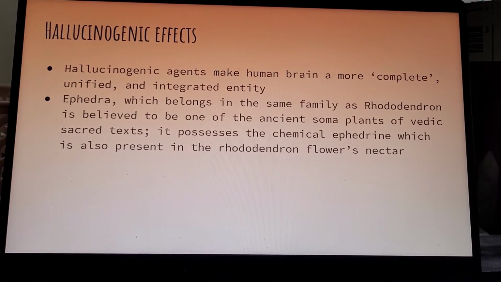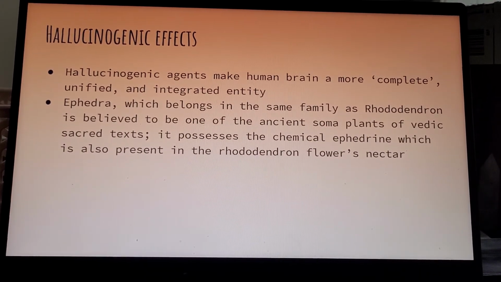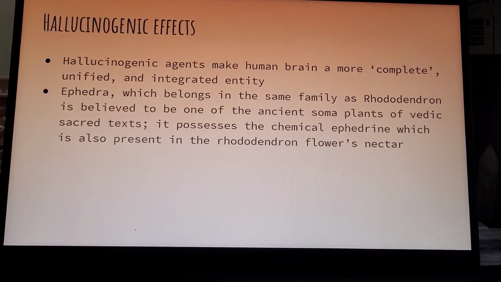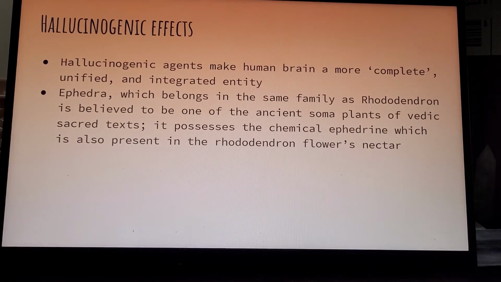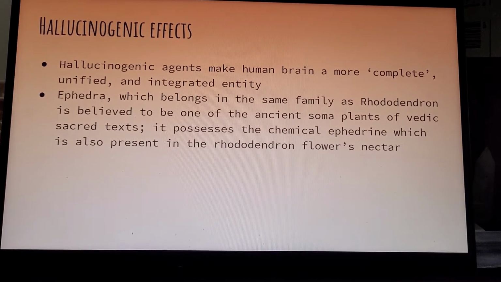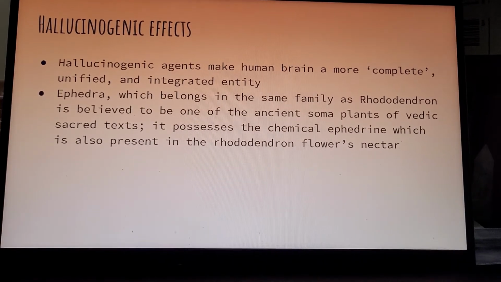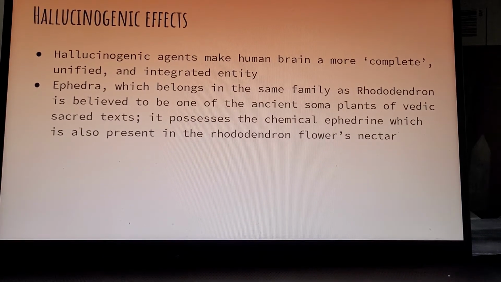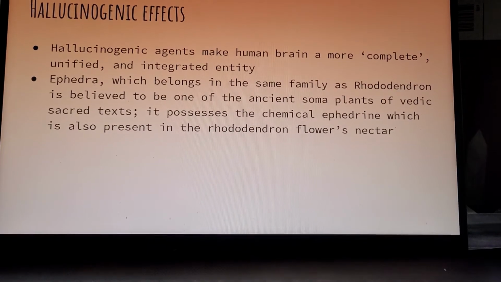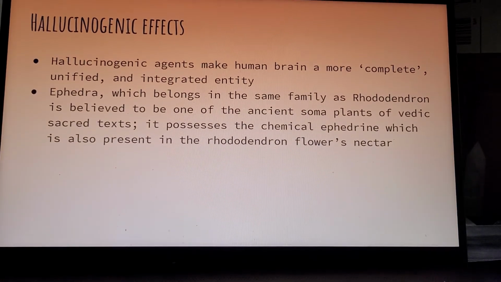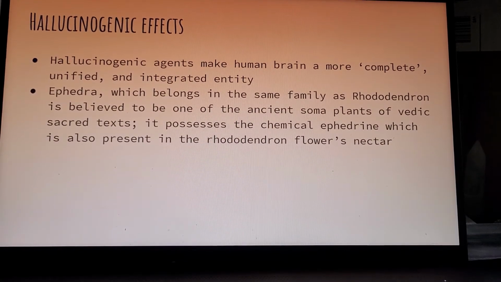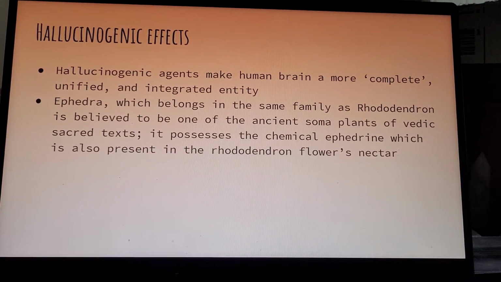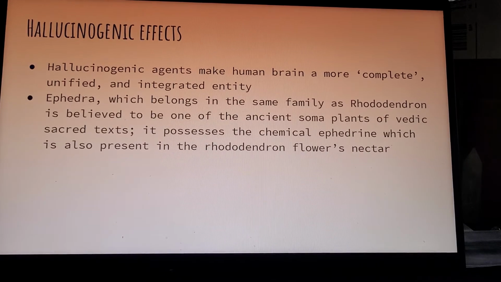These hallucinogenic effects and otherwise agents are stated to make the human brain more complete, unified, and an integrated entity, as stated in a recent study about LSD and their hallucinogenic properties on the brain chemistry. Ephedra, which belongs to the same family as the rhododendron, is believed to be one of the ancient soma plants of Vedic sacred texts, which was used to actually compose many of the hymns and sacred texts. It possesses chemical ephedrine, which is also present in the rhododendron flower's nectar, which, as we stated before, is what is mainly present in the wild red honey.